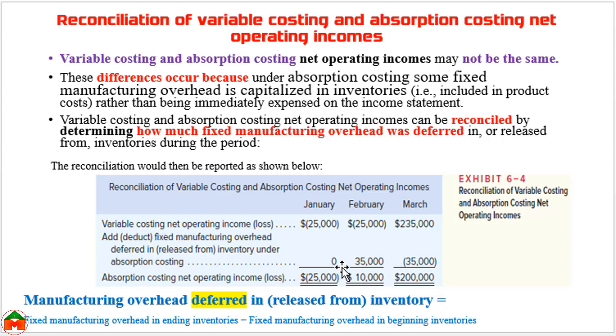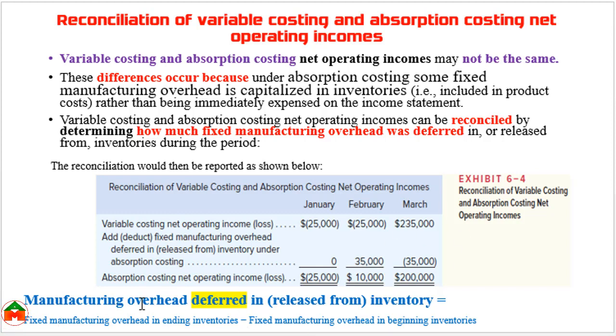And for your practical purpose, if you want to know what would be the fixed manufacturing overhead which is causing the difference in the net operating income, you can calculate that fixed manufacturing overhead by using this formula. Here you can see the manufacturing overhead deferred. Deferred means you are not showing this cost. By applying the deferred method, you are showing the cost as an inventory or asset in the balance sheet.